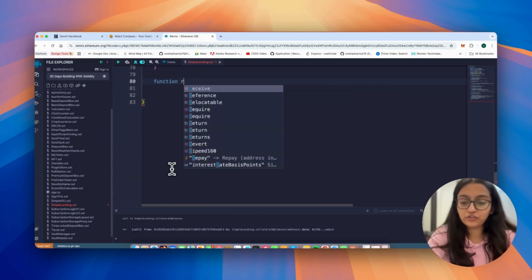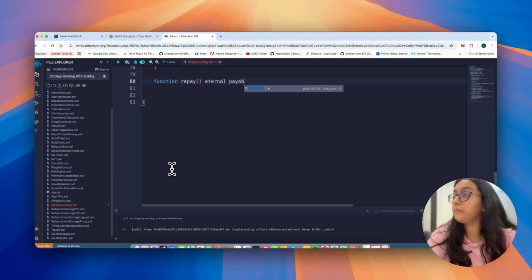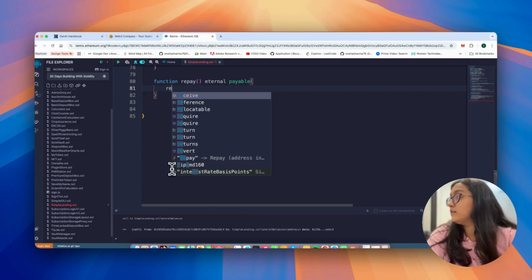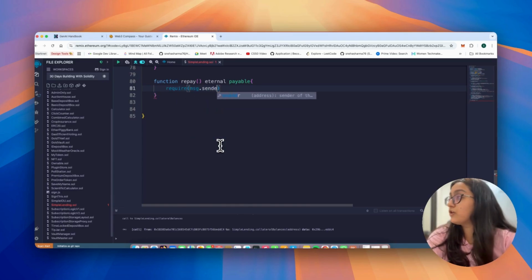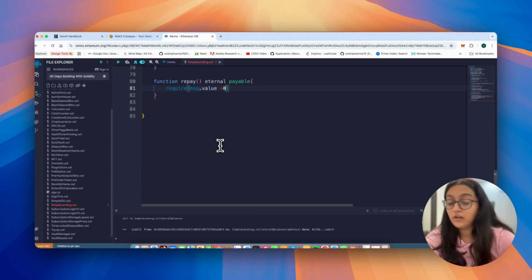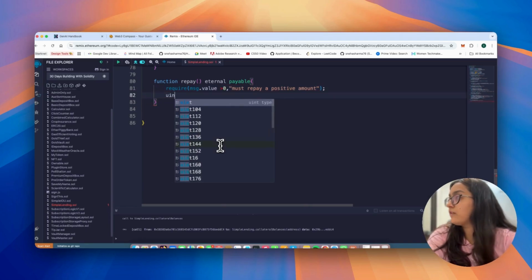So we say function repay. Again, we don't need any parameters here, right? We're saying external payable. Okay. Again, I will just write it. Required message dot value has to be greater than 0, and we write a message: must repay positive amount. Okay, great. Then we're saying, hey, what are we repaying, right?